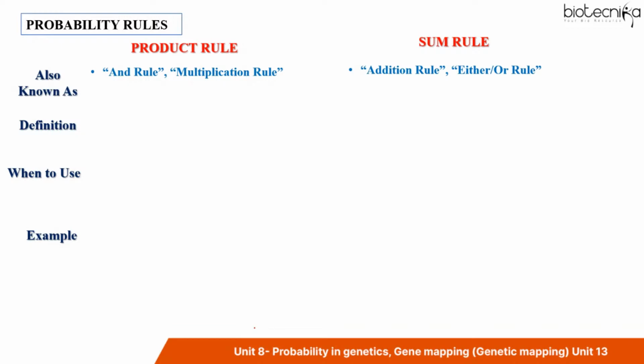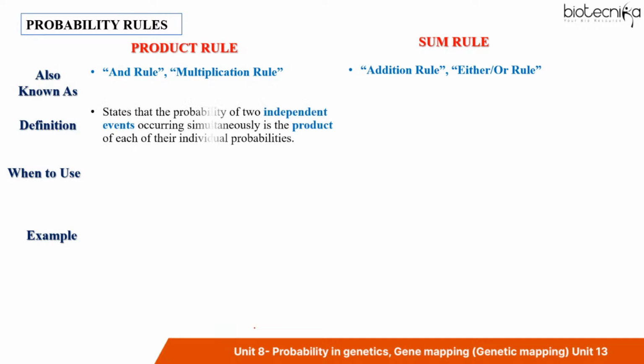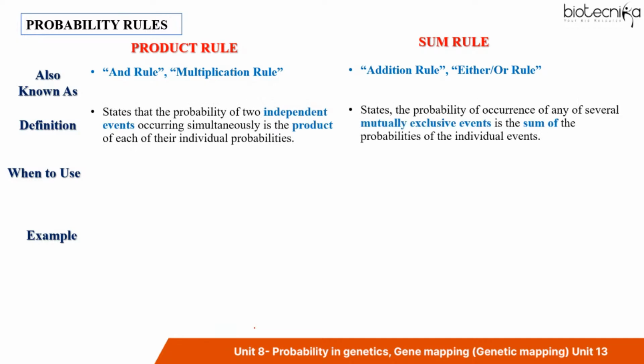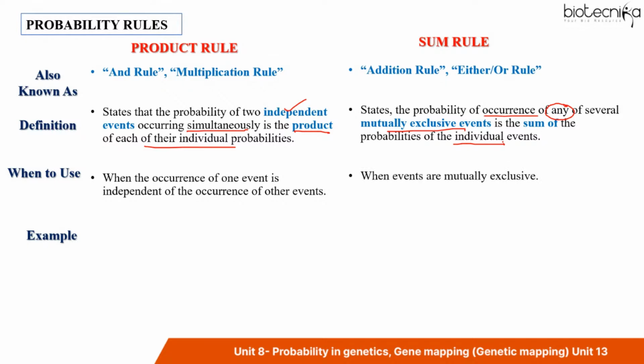So what is the sum rule? It is the addition rule, also known as the either-or rule. Now, the product rule states that the probability of two independent events occurring simultaneously is the product of each of their individual probabilities. However, the sum rule states that the probability of occurrence of any of several mutually exclusive events is the sum of the probability of the individual events. So I have used two terms here, independent event and mutually exclusive.